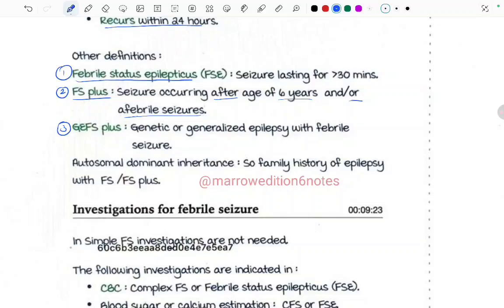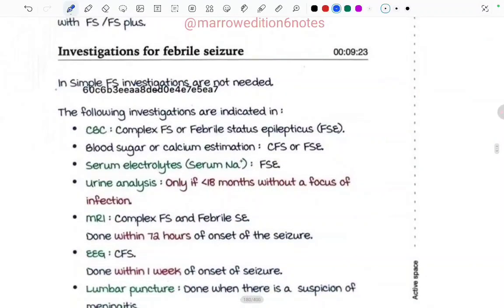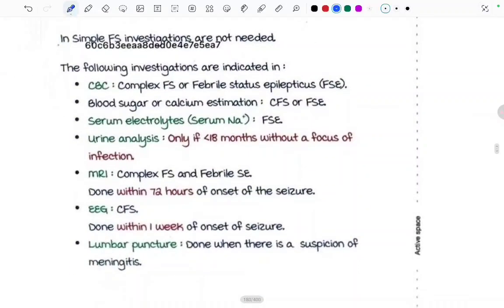Autosomal dominant inheritance, so family history of epilepsy with FS or FS plus is present. Okay. Moving ahead for the investigations of febrile seizure. In simple febrile seizure, investigations are not needed, and the following investigations are needed for complex ones, and some of them are simple, like hypoglycemia can be checked also. Let's start with the investigations which are needed.